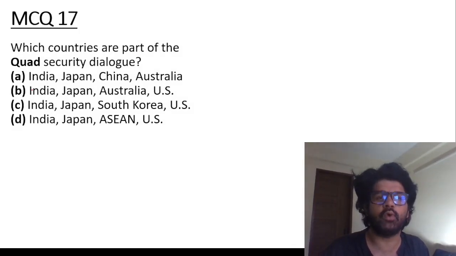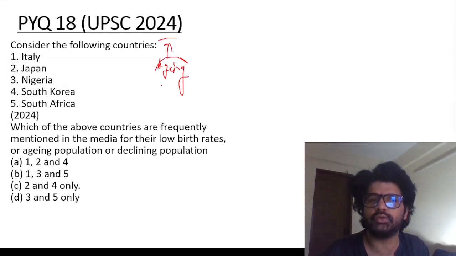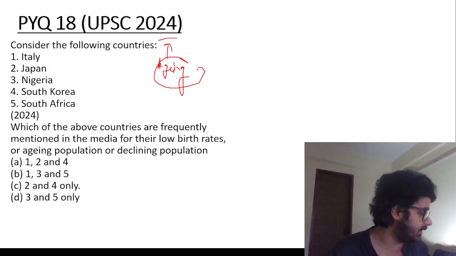Which countries are part of the Quad, guys? India, Japan, Australia, US. Solve this question from 2024, and that's why we're talking about aging, and that's why I showed you this particular article.